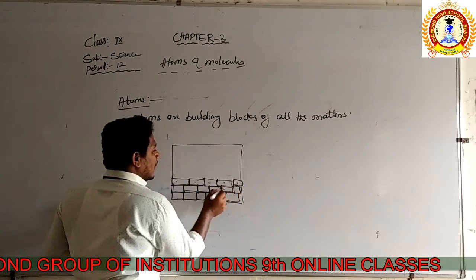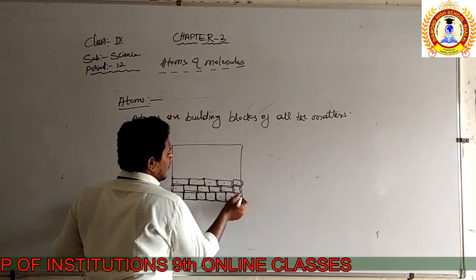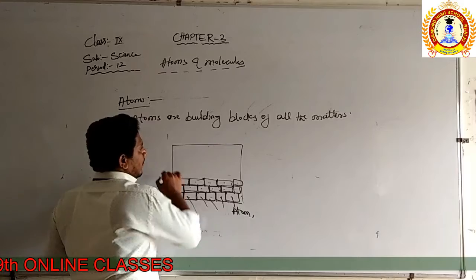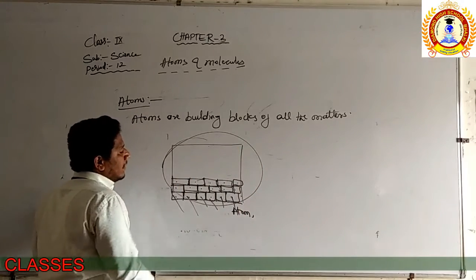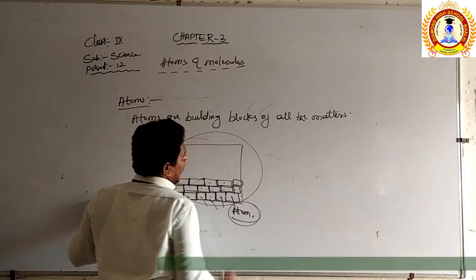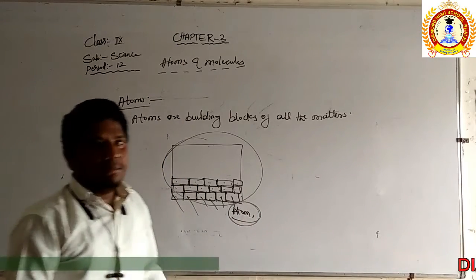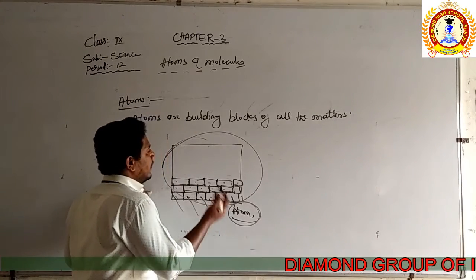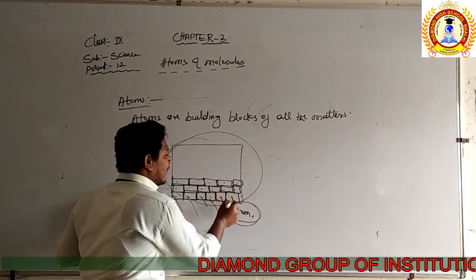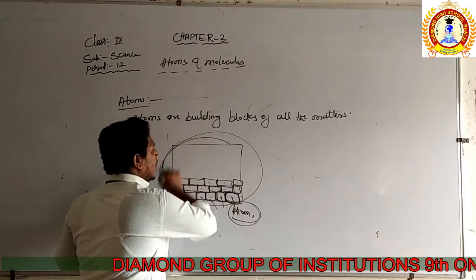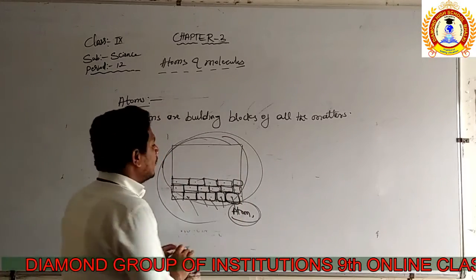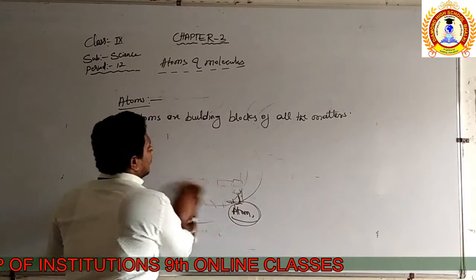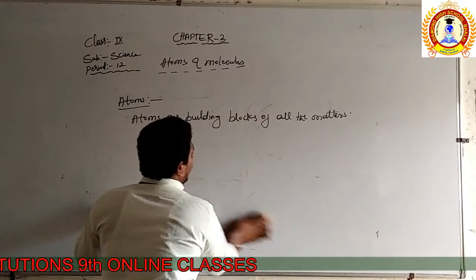These all are the blocks, and these blocks he is calling atoms. These all are atoms. The building block of an element is the atom. Atoms are the building blocks of all matter. If you say it in another manner, it is an element. Elements are combined together again to form matter. So all the atoms are acting as the building blocks of all matter, right?